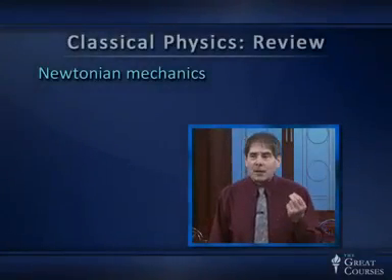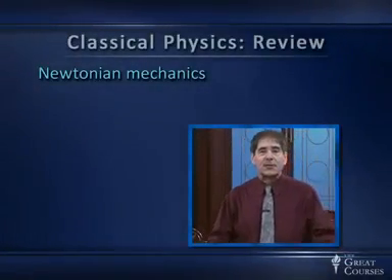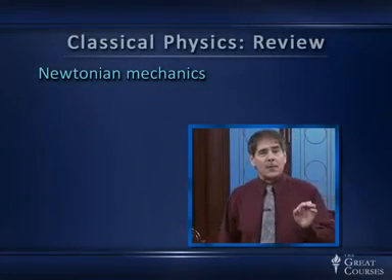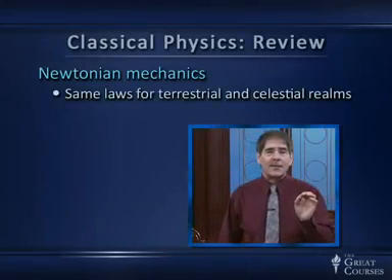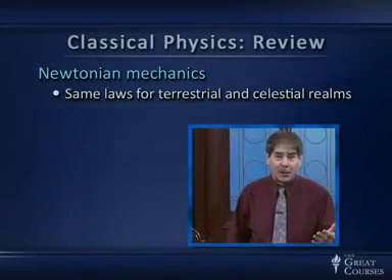So let's have a little review of this classical physics, which was really the subject of the first 5 sections, although classical mechanics was really right at the beginning. We began with Newtonian mechanics. Newtonian mechanics made some very important philosophical steps in the nature of physics, the history of physics, the thinking about the physical world. And one of the most important ones was this idea that the same laws apply to the terrestrial realm and the celestial realm.